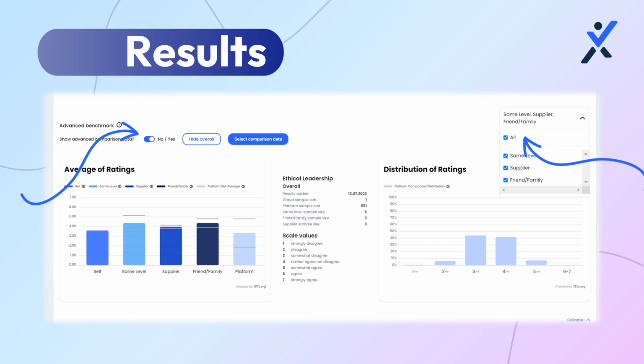Here again, you can toggle on results to see advanced comparisons and compare yourself to others on the platform, and you can select to see your feedback from others. On the left-hand side graph, you'll see averages and standard deviations lines, which show you the score within which 70% of people lie, rather than just the average score.